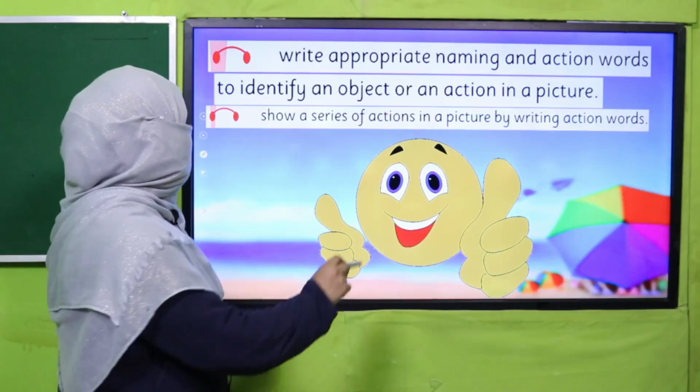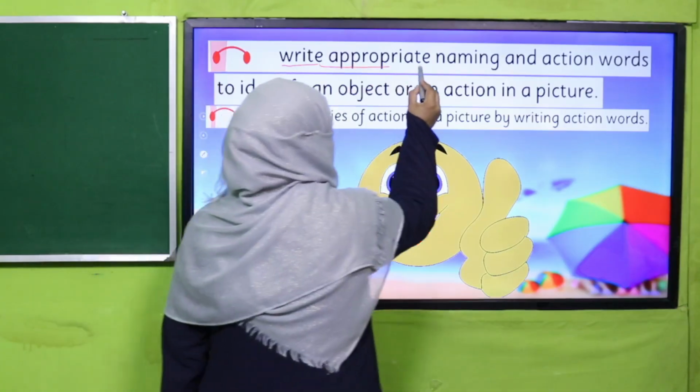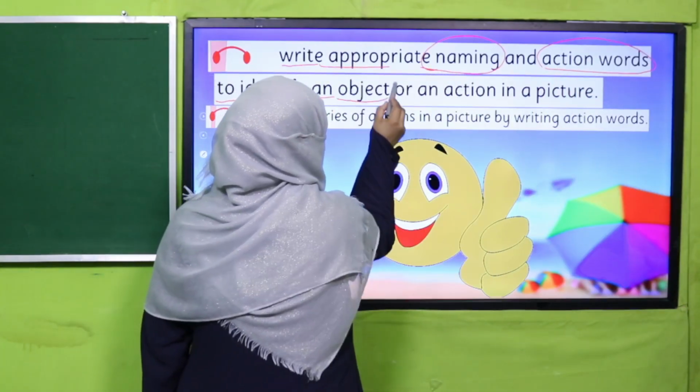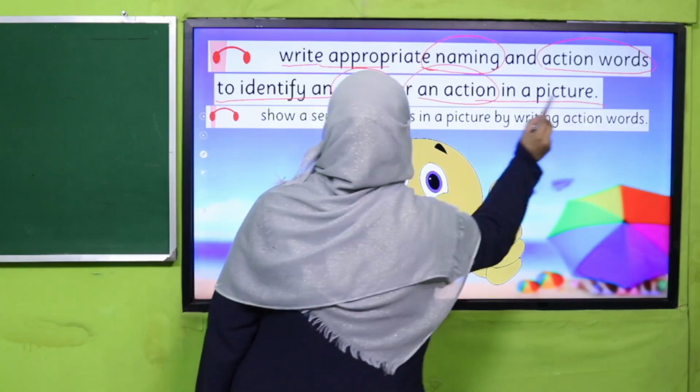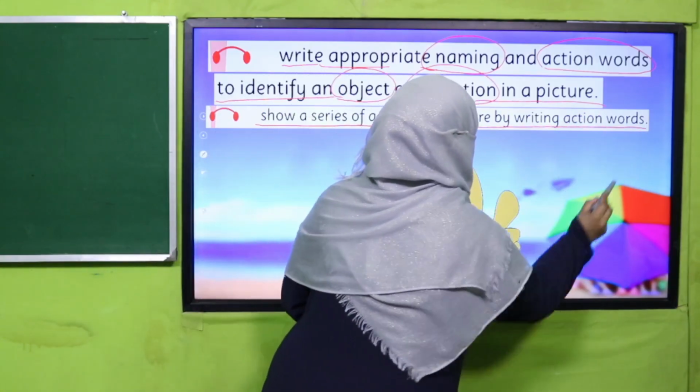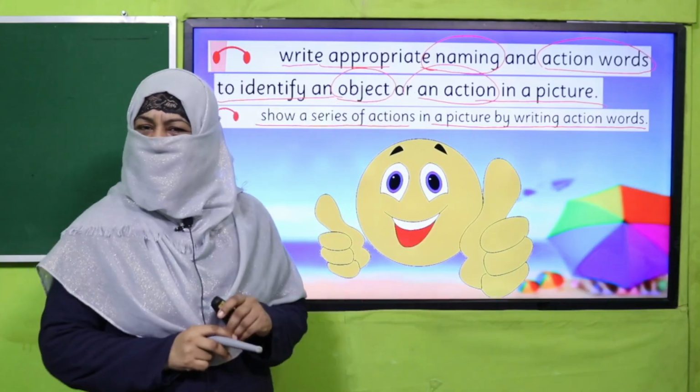So what we have learned today, we learned to write appropriate naming and action words to identify an object or an action in a picture, and we also learned to show a series of action in a picture by writing action words. Are we done with it?